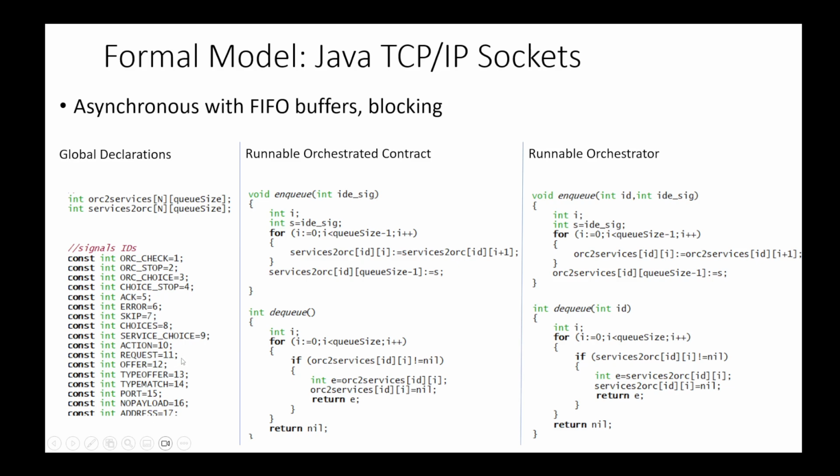For example, the constant request is a signal of a request, but we abstract away from the actual request and its payload that is exchanged in the real application. We have, for the templates of the runnable orchestrated contract and the runnable orchestrator, these functions that are used for enqueuing and dequeuing messages. The only difference is that from the side of the orchestrator, it also has to specify the specific ID of the service it wants to interact with. For the rest, this is a simple FIFO queue that is implemented with these methods of enqueuing and dequeuing.